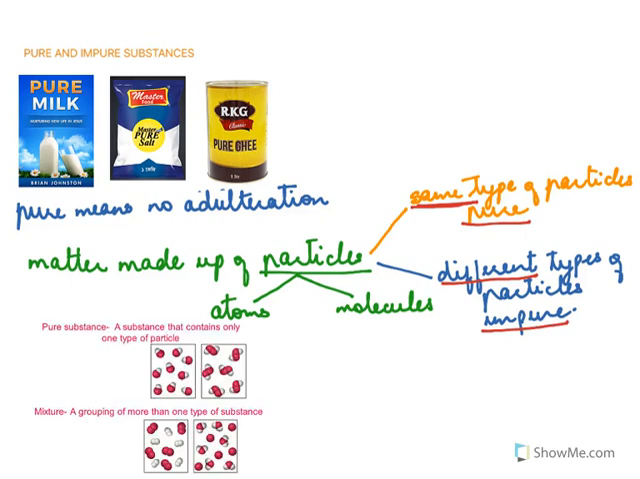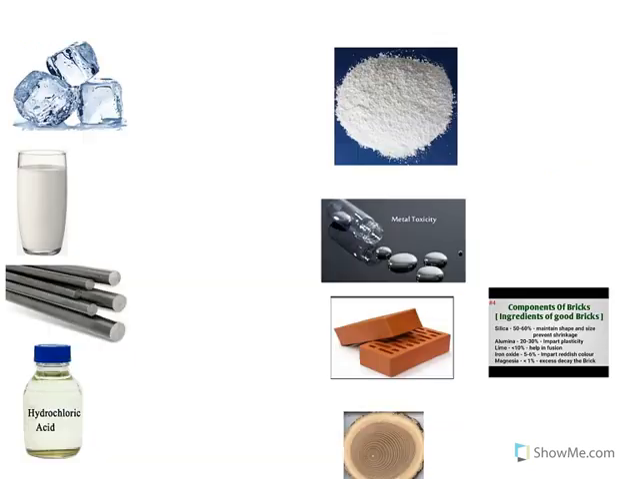Now let's look at the definition of a pure substance: a substance that contains only one type of particles. Like in this picture, you can see these are all molecules, but all have only one type of molecule. In this next picture, we have more than one type of substance. There are two types of molecules in this. Here also there are two types of molecules, two types of particles, different particles. So it is called a mixture and it is impure.